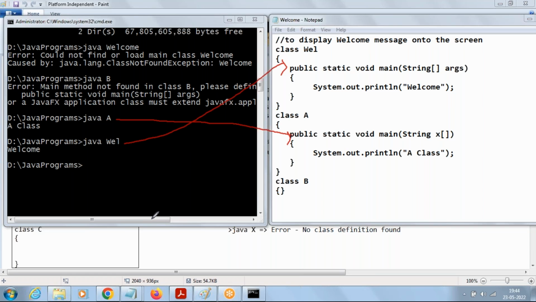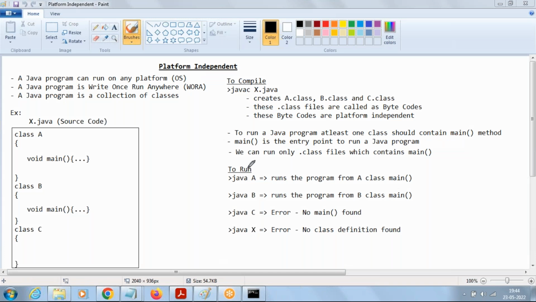Clear this point, all of you? How to run the program? What do we have to pass after the java command? Whichever class name you pass, it will go there. The entry point will be the respective main method of that class. Clear this point, all of you? So what is the point I've shown practically? This point only I've shown practically. We can run only .class files which contain a main method.